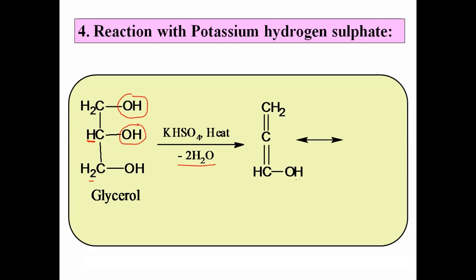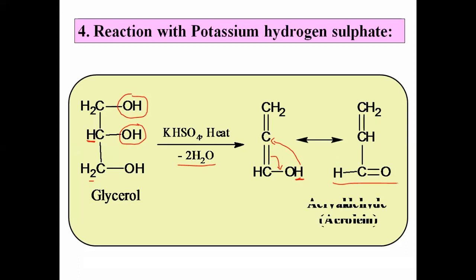See how tautomerism happens. This hydrogen goes towards the carbon, and the double bond here comes over there, and there is a formation of such a compound, CH2=CH-CHO. CHO means this is an aldehyde group. Now there is a formation of an aldehyde group, and this is the stable one, and that compound is called acrylaldehyde, or it is also known as acrolein, and it has a very ugly smell actually.